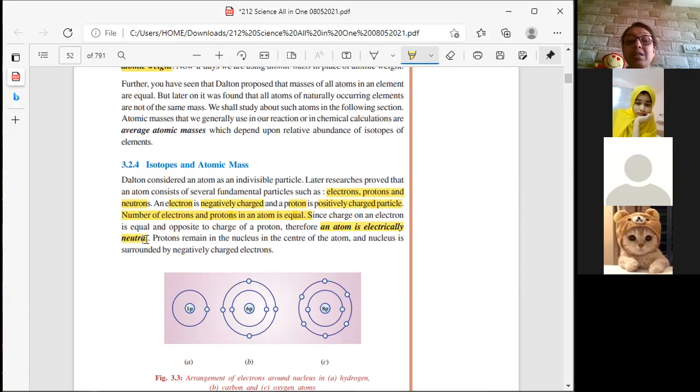Protons remain in the nucleus, in the center of the atom, and the nucleus is surrounded by the negatively charged electrons. That means in the center of the atom, what is there? Positive charges are there. And what is it surrounded with? The nucleus is surrounded with negatively charged electrons. Do you get me? Everybody has understood the structure of an atom?